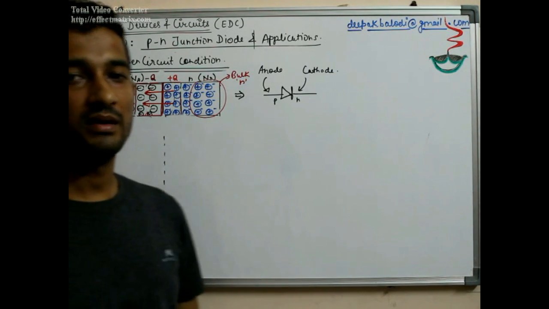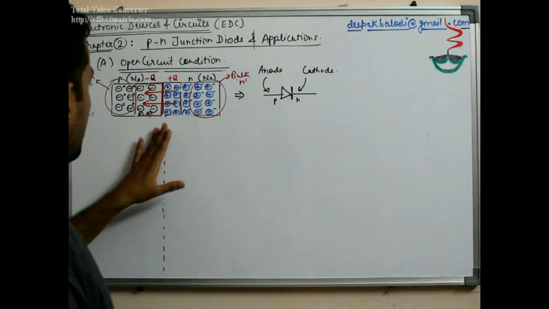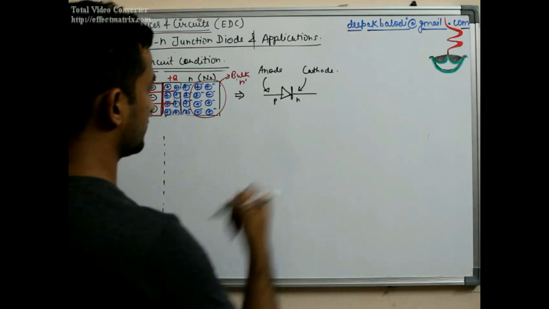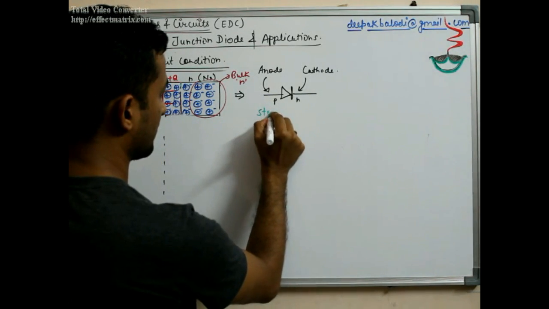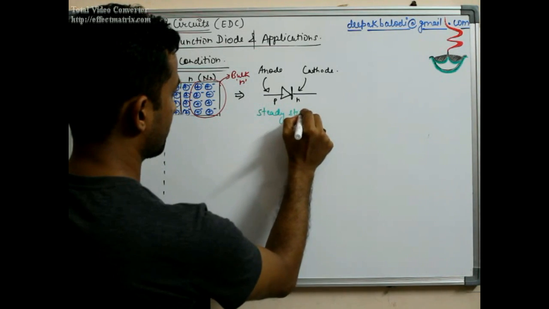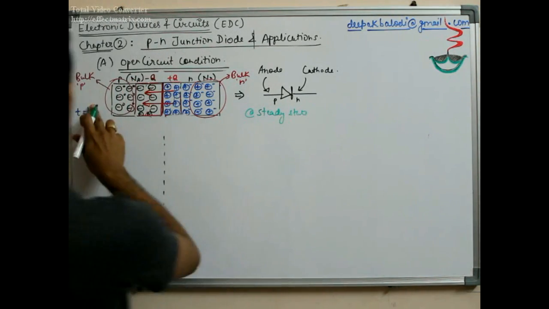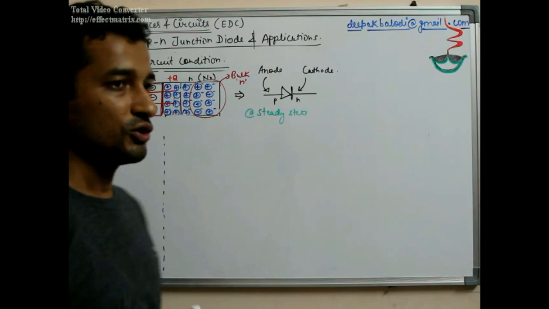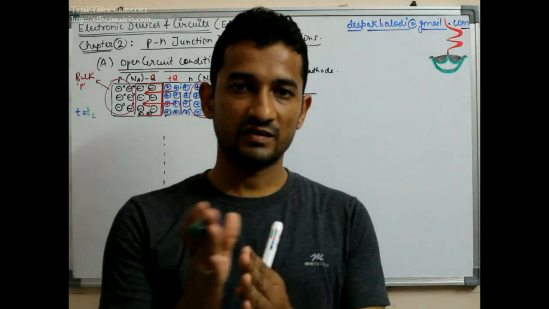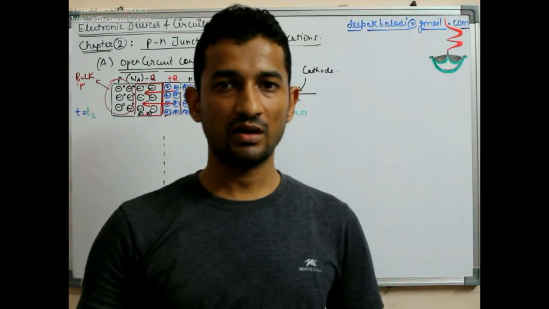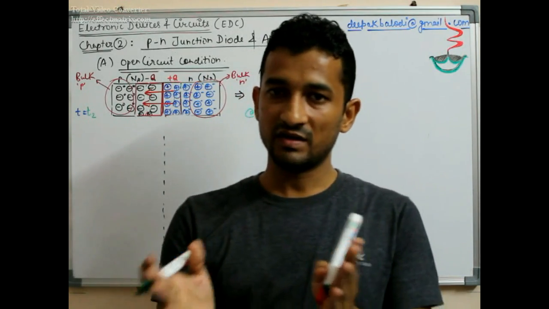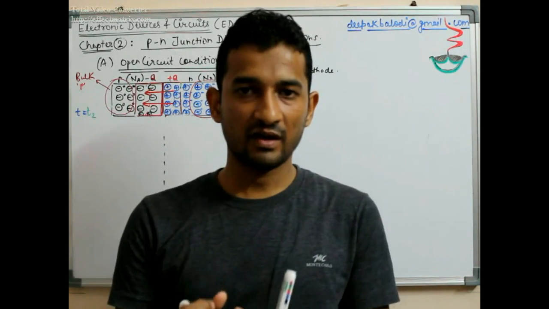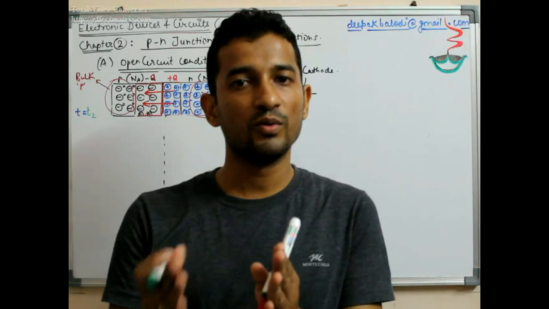So let us understand the steady state. I told you what is happening at a steady state after some sufficient time t2. At t0 the carriers started diffusing towards each other. At some time t1 they were still diffusing with lesser effect, because the electric field started opposing them.